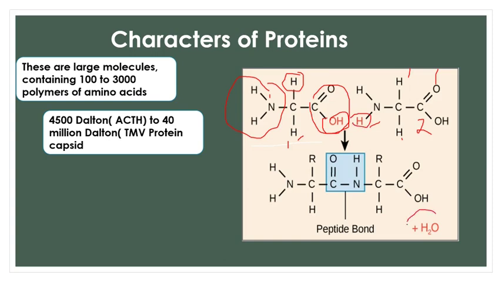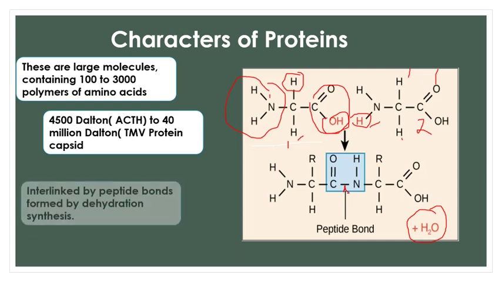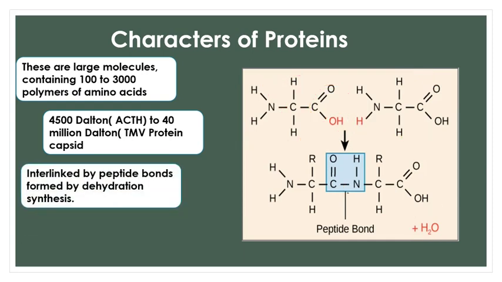Removal, or dehydration, of this water molecule takes place, forming a bond, and this bond formed between the two amino acids after removal of water is called a peptide bond. So two amino acids are interlinked by forming a peptide bond, and this peptide bond is formed because of dehydration, removal of a water molecule. How is this water molecule formed? The carboxyl group gives OH, and the NH2 group gives the H.